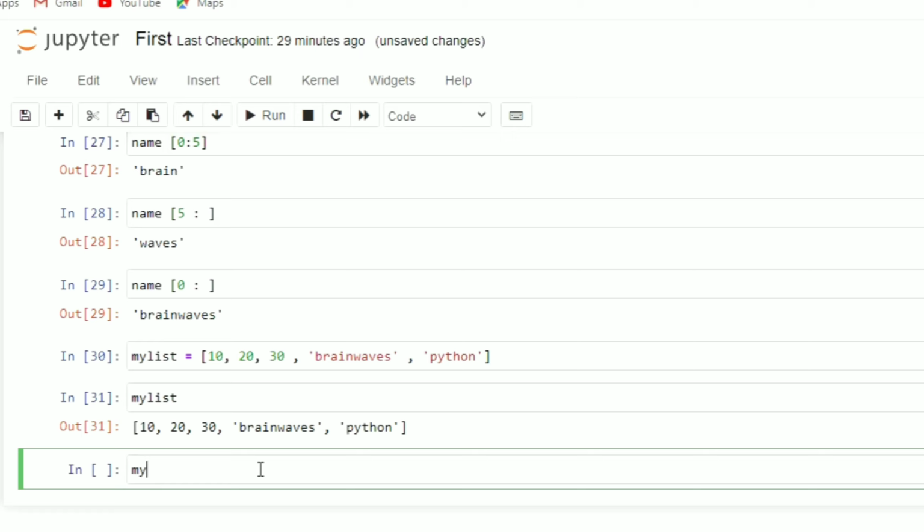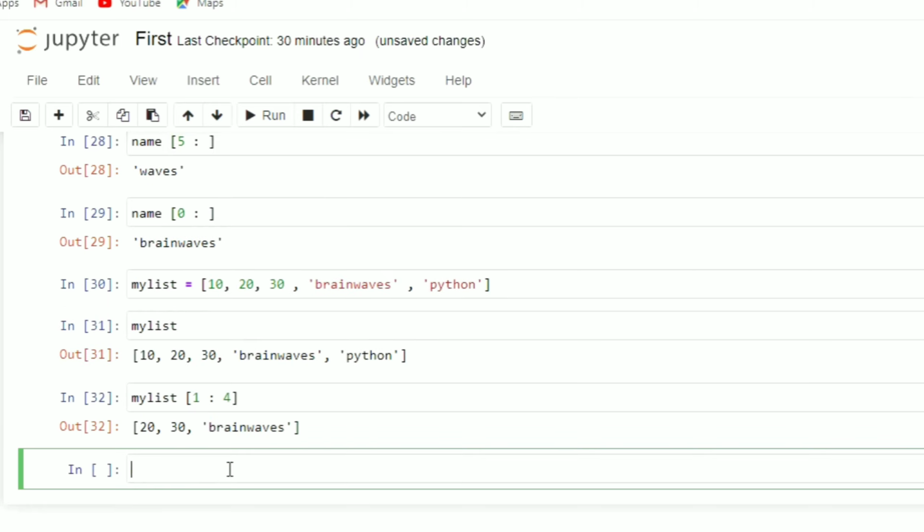Now let me check the list. If I want to check my list 1 to 4, it will start from 1 and it will end up to 4, as we have discussed already in the numbers or in the strings. So let me execute it. You can see it will start from 1, means what? 0, 1. This is the indexing for the list: 0, 1, 2, 3 and 4. So it will start from 20 and it will end at 4, but this 4 will not get included, means up to 3 I need to take. So this is 1, 2 and 3. That's why 20, 30 and Brainwaves.